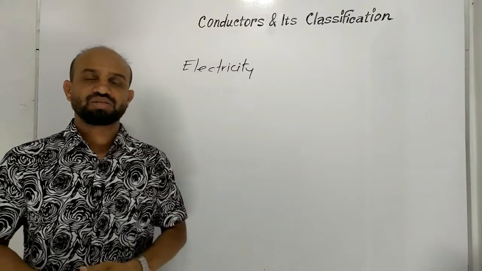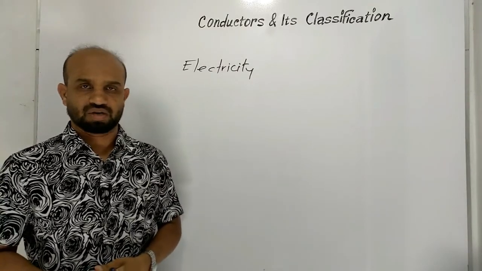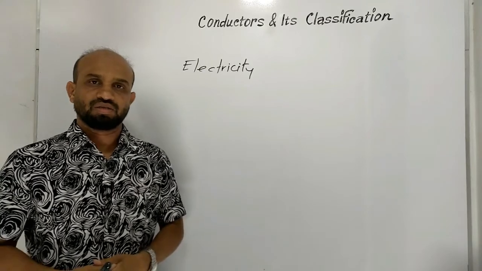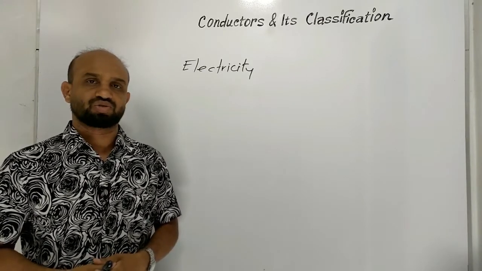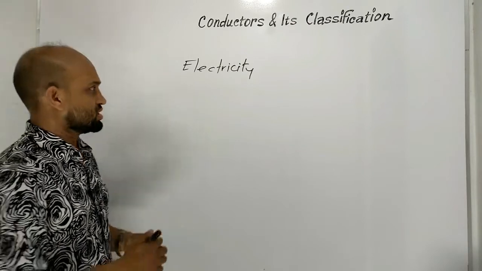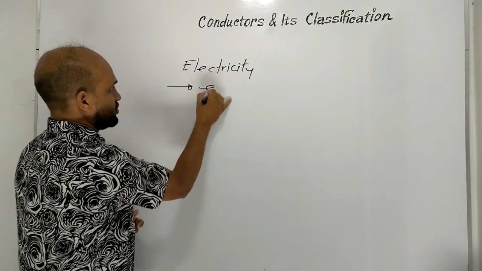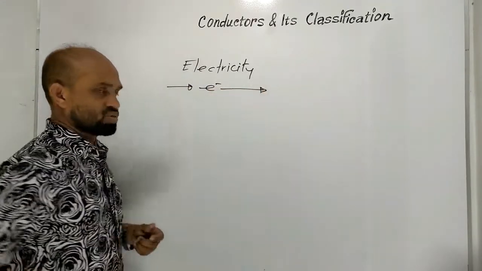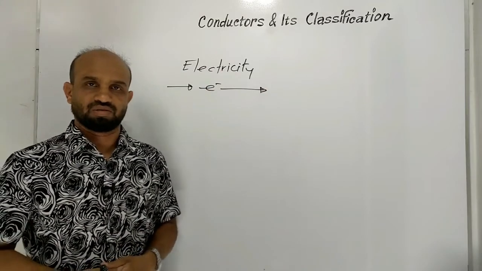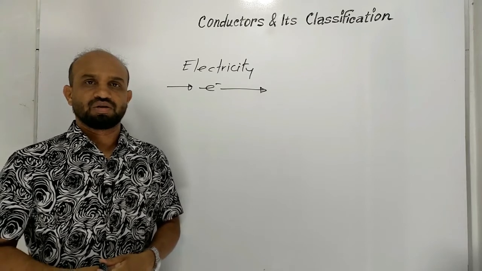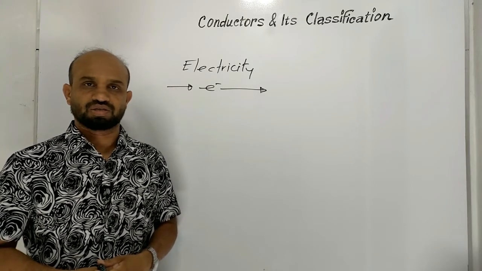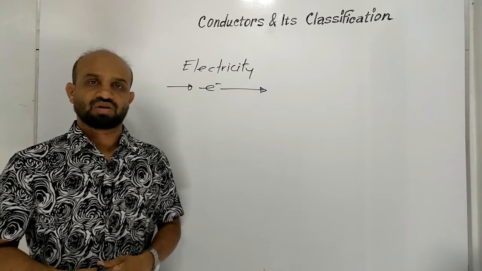electricity. What is electricity or current? Electricity is a kind of power which is produced from the flow of electrons through substances. That is, flow of electrons through substances. Now let's see classification of substances according to electrical conduction or electrical conductivity.